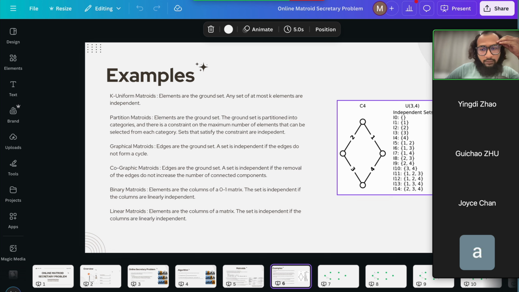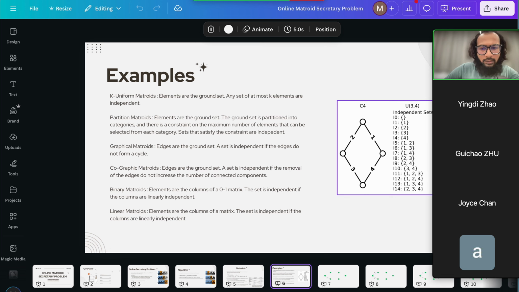The dual of that, we have co-graphic matroids. Again, edges are the ground set. Now independence is defined as follows: a set is independent if after removing the set from the graph, the number of connected components does not increase. So if the graph was already connected, we cannot select edges that collectively disconnect it.